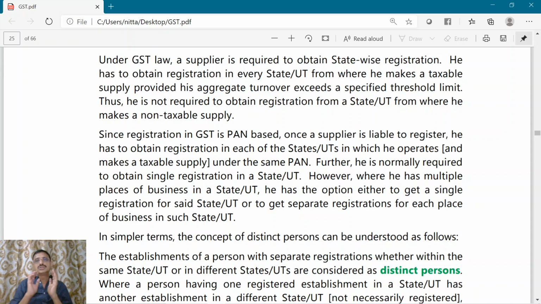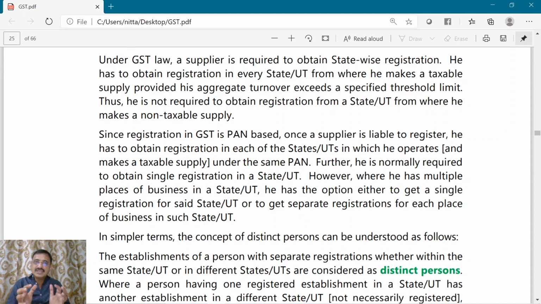Okay. So normally what will happen is, in each state where I provide taxable service, I should take one registration. Let us say in Andhra Pradesh itself, I have 4 places of my profession. One is at Vijayawada, another one is at Tirupati, another one is at Visakhapatnam, another one is at Kurnool. So in Andhra Pradesh itself, I have 4 places of business or profession.